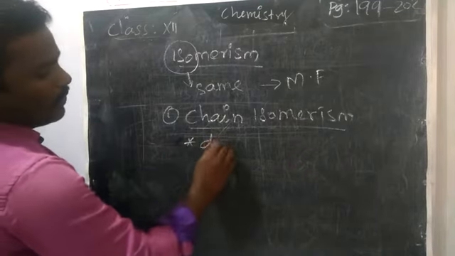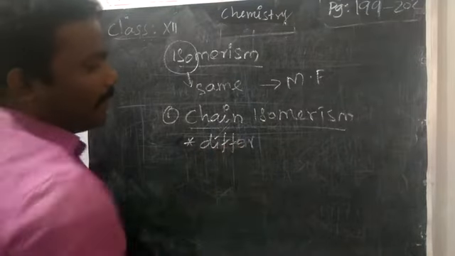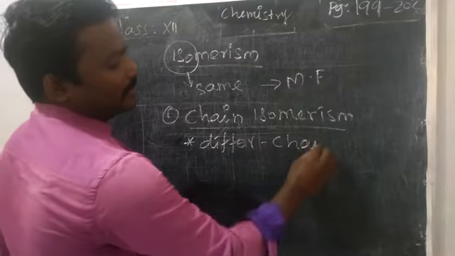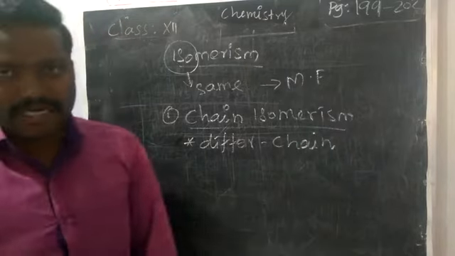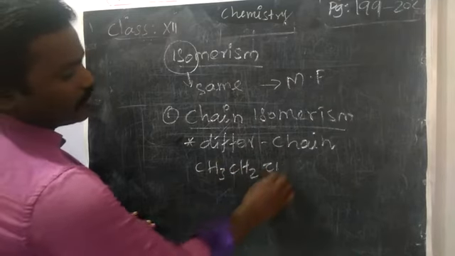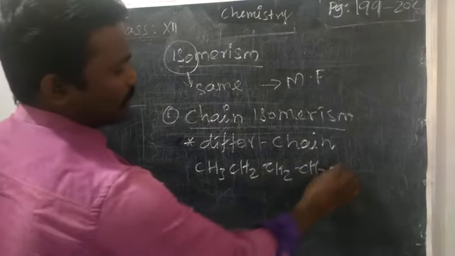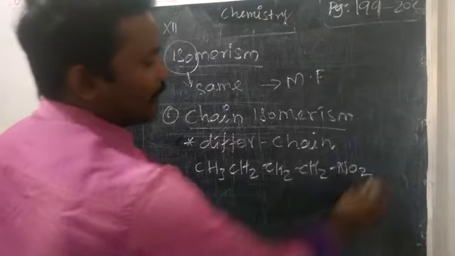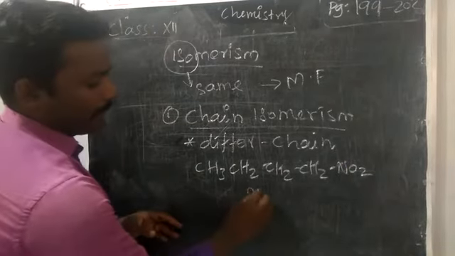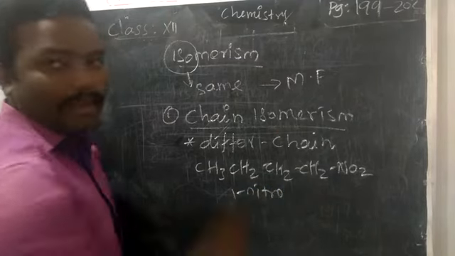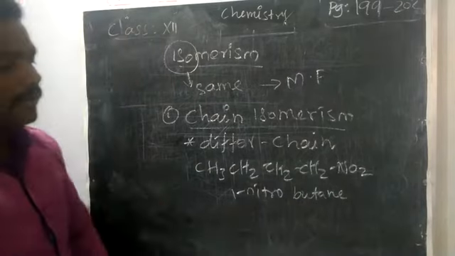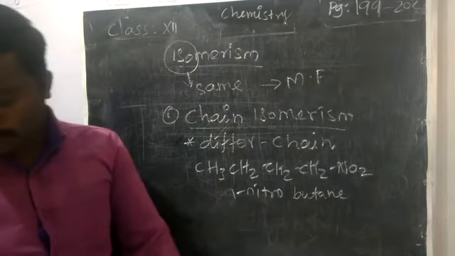Then how does it become a new isomerism? They differ in their chain formation. For example, you can take CH3, CH2, CH2, CH2, NO2. What is the name of this compound? Yes, nitrobutane, or you can say 1-nitrobutane. Then we can rearrange this compound into a branched one.